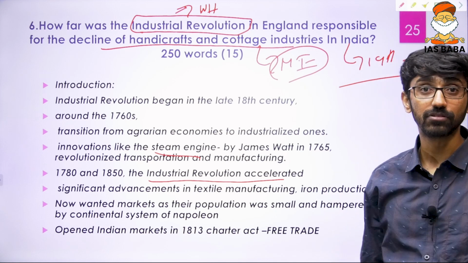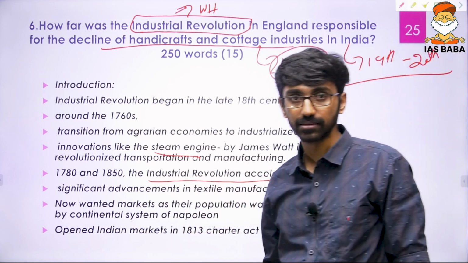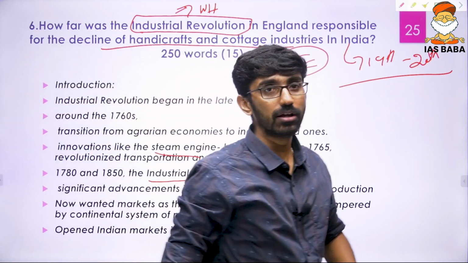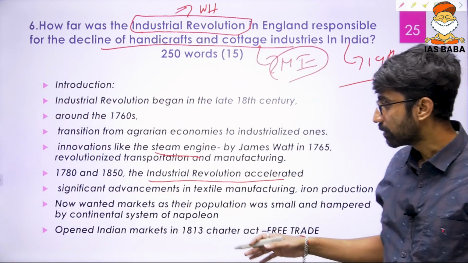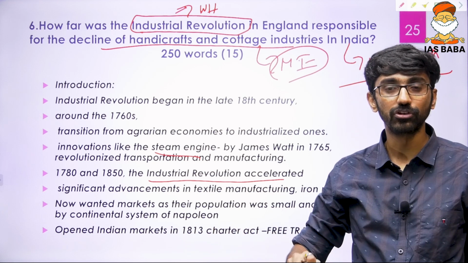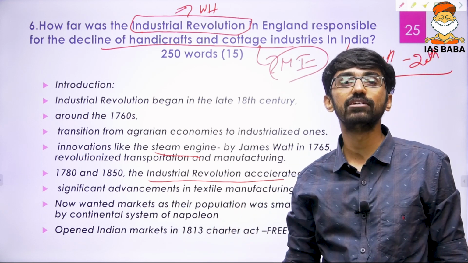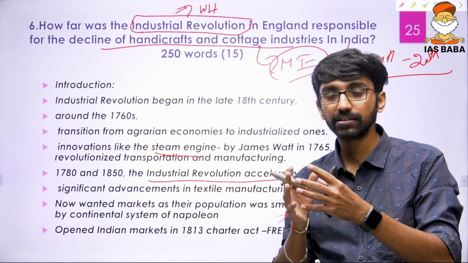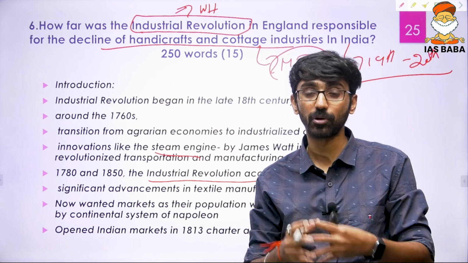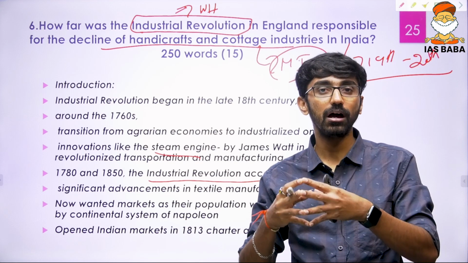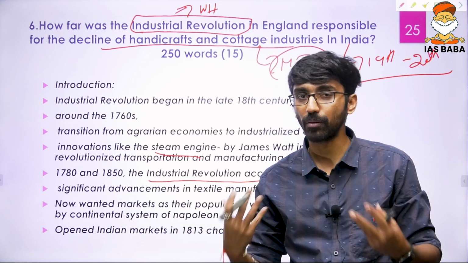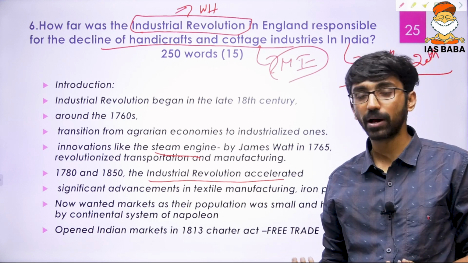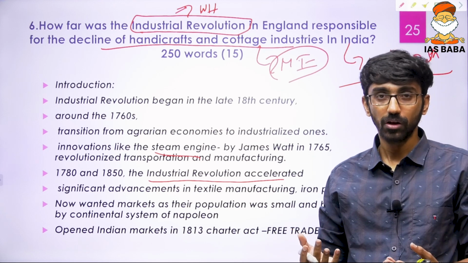Significant advances were made with respect to production techniques. Production was increasing multifold. Because of this Industrial Revolution, Britain was growing as an industrial country, and because production increased manifold, it had to find markets for its products, because inherently the England market was very small because of the population and the insularity. It was an island country, so there was not much market. It wanted more markets for its products.